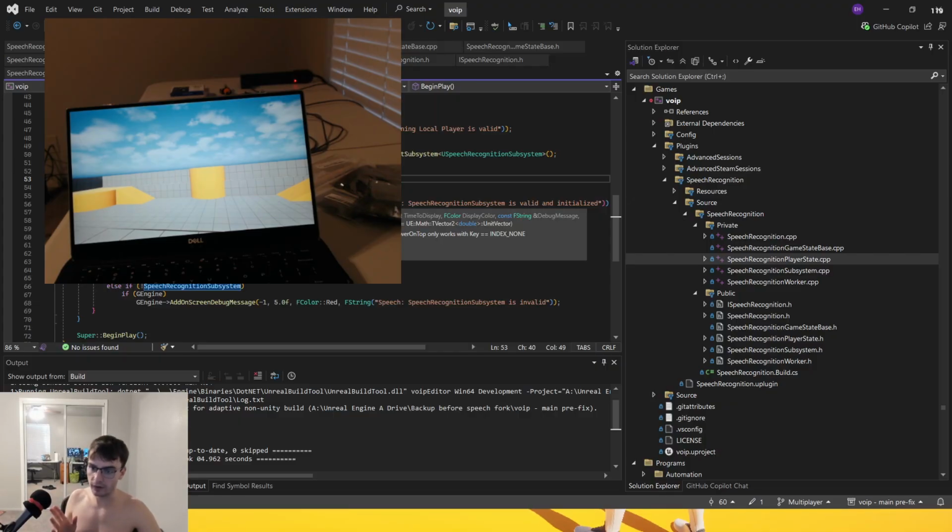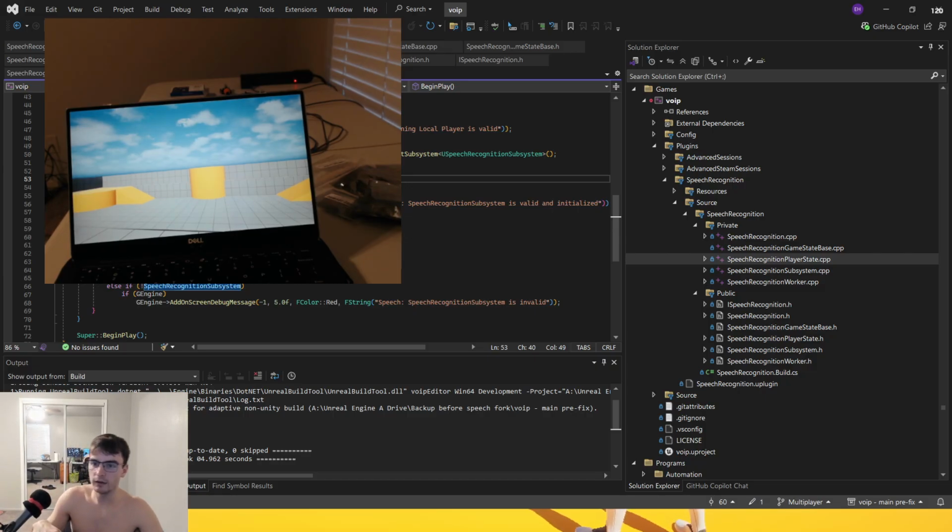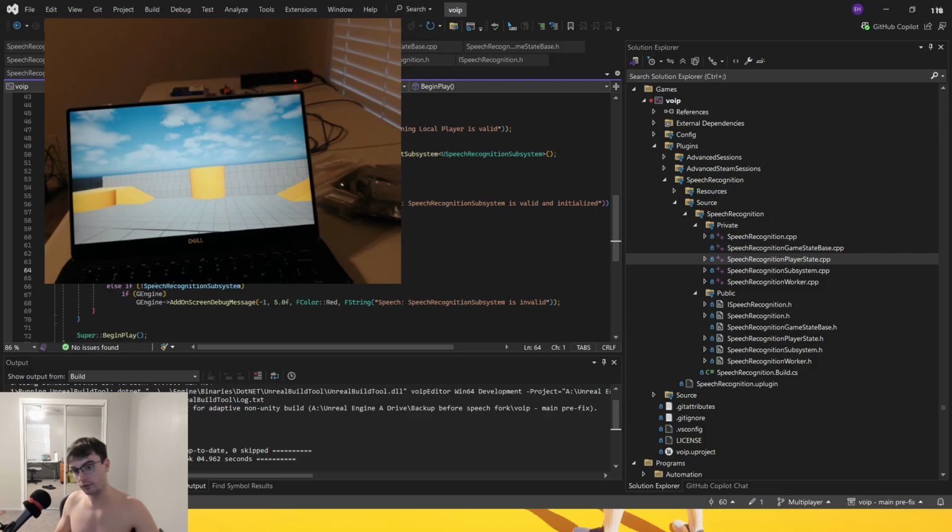And then finally, this should say word list, I don't know why it says world list. I think the guy who made this plugin made a misspelling mistake and he just kept it. I'll keep it too for now. So if the optional world list is empty is false, meaning it is not empty, then we should enable keyword mode. I don't know what that means, but it should be picking up words. If it is empty, then it should not. So if it is not empty, we do it. And then I guess we call this subsystem initialized.